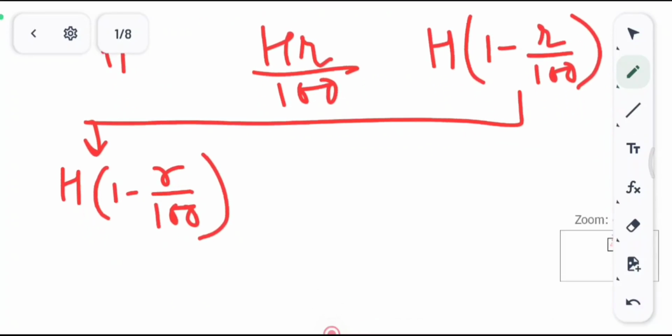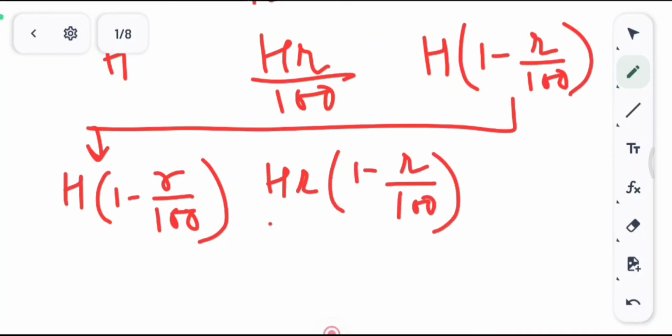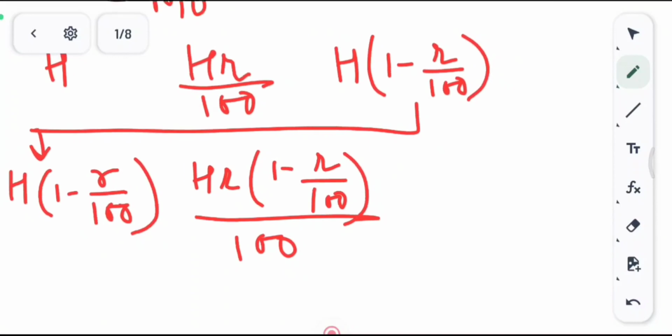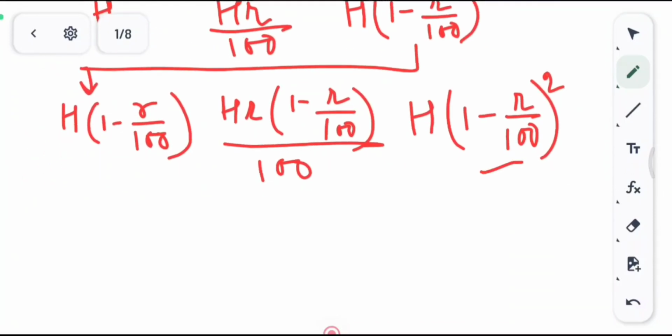Eventually, out of this money also the bank has to keep a reserve, so it will again keep R% of this amount. So R% of this amount will be H(1 - R/100) times R/100. This is the amount that the bank will keep, and the rest will again be available for lending purposes. So the amount that will be left is this minus this, which works out to be H(1 - R/100) squared. You can find this out, and this is the amount now available with the bank to lend. Now again the bank will lend this, again some goods and services will be availed, and this amount will again return back to the banks.